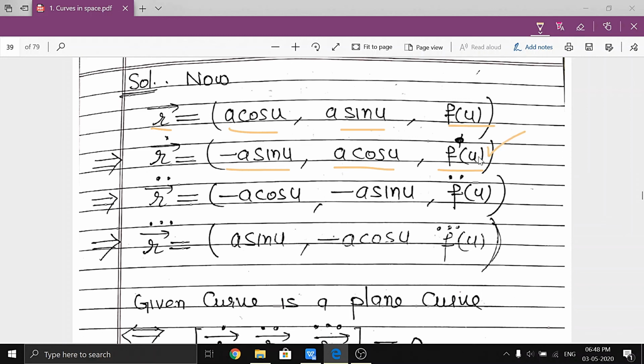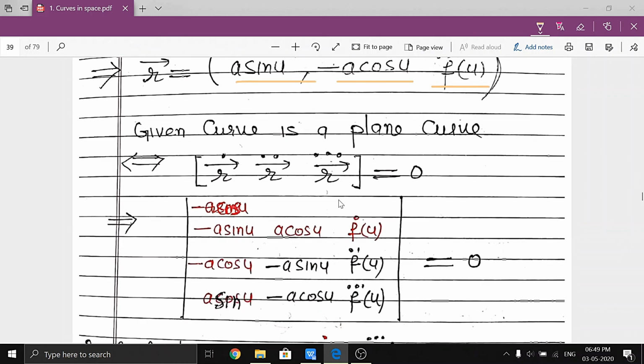So remember, here it is a derivative with respect to u. Now again differentiate. This is minus a cos u, this is again minus a sin u, it is again f double dot. Again differentiate: a sin u, minus a cos u and f triple dot u.